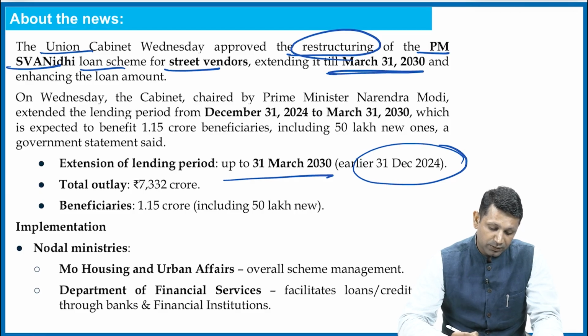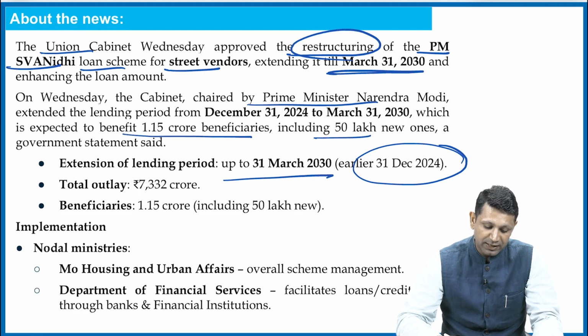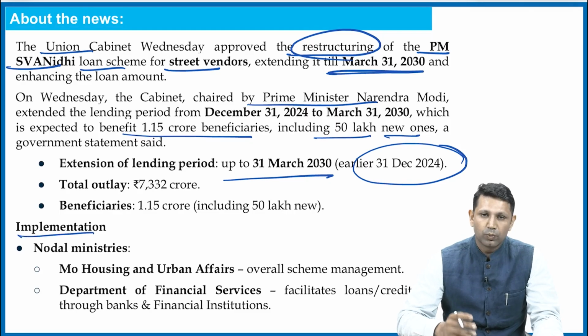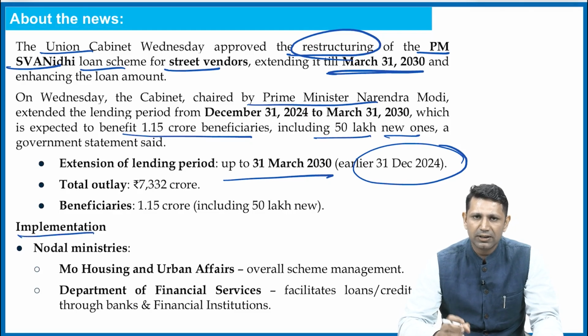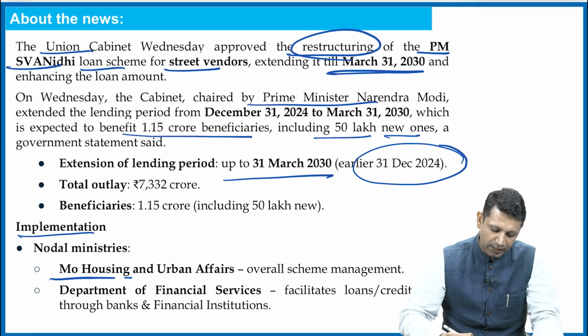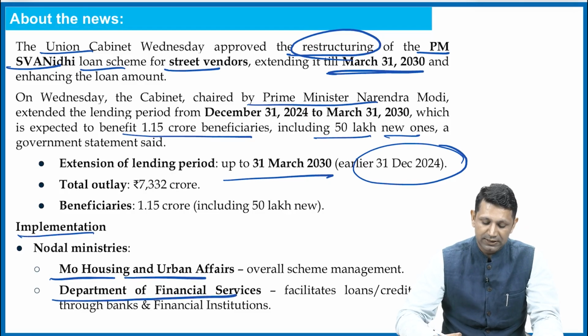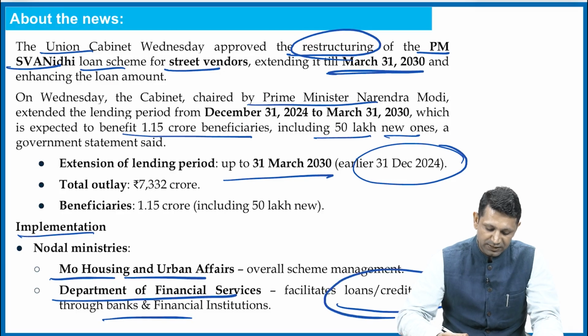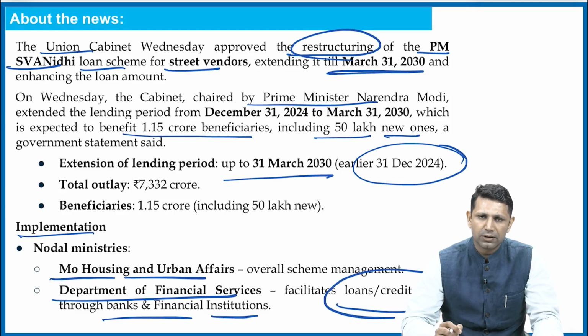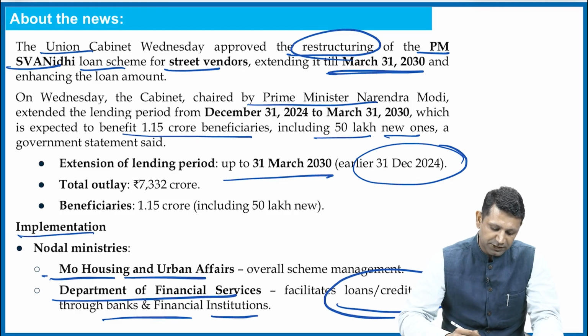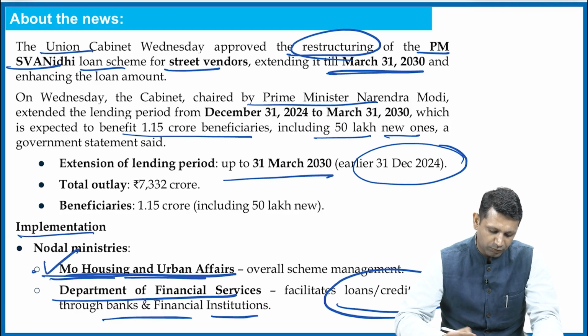Then the cabinet was chaired by the Prime Minister, which approved this particular decision, and it is expected to benefit 1.5 crore beneficiaries, including 50 lakh new ones. The next is who is the implementing agency? The implementing agency is the Ministry of Housing and Urban Affairs. Along with that, DFS or Department of Financial Services will facilitate the loan and credit cards through banks and financial institutions. But the parent ministry under which the scheme comes is the Ministry of Housing and Urban Affairs. This is very important for us.